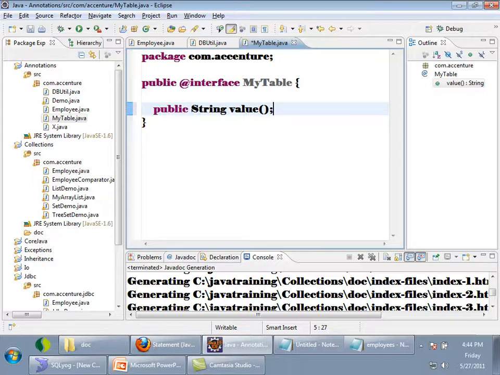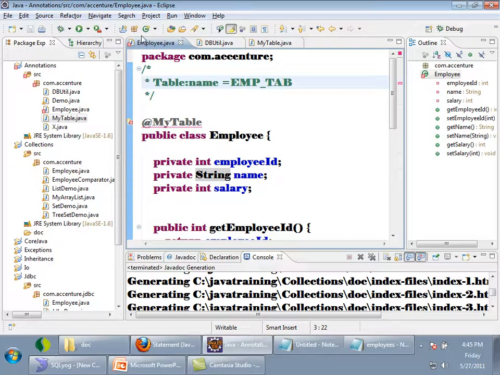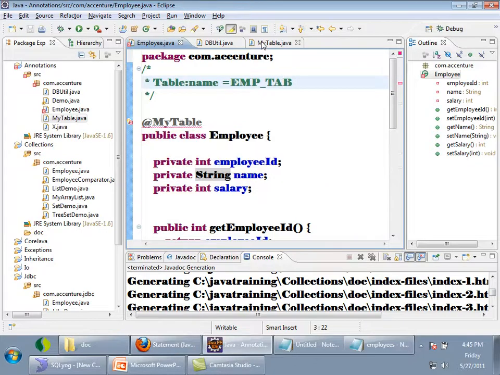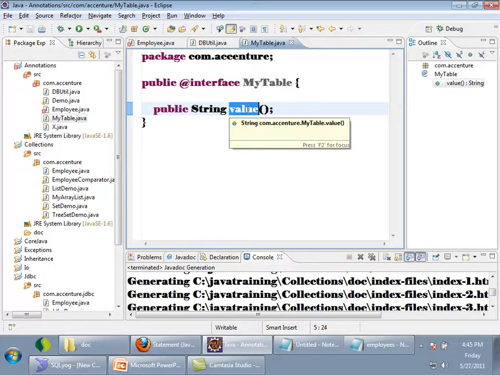So if I declare something like this in my annotation, we can directly use dot value to access the value. It is just like a setter method or getter method; you can use it both ways. We can allocate a value to it also. See how I will allocate. Once I have it like this, it's giving an error. Why? It says the annotation my table must define an attribute value, because inside my annotation there is an attribute called value, and I need to give a value for it.